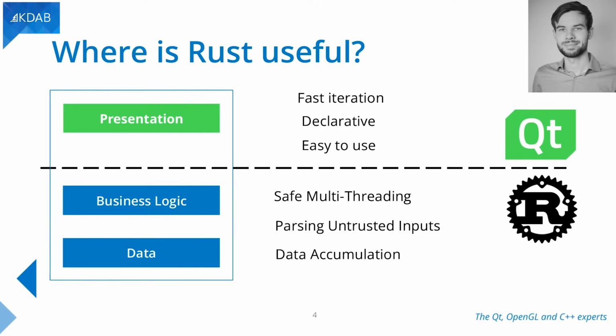But where most of the C++ code usually is in a C++ application is in the business logic and in the data. And that's where Rust can come in handy, because it can do safe multi-threading. It can parse untrusted inputs. It's just very good at data accumulation. So that's where we see Rust and where we want to use it.